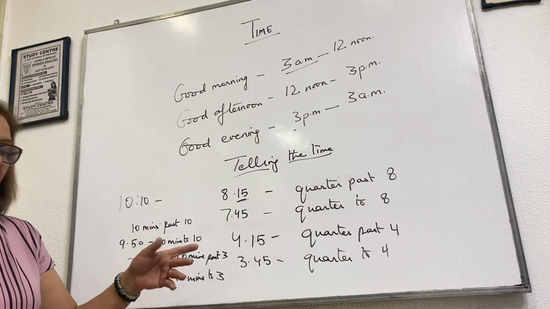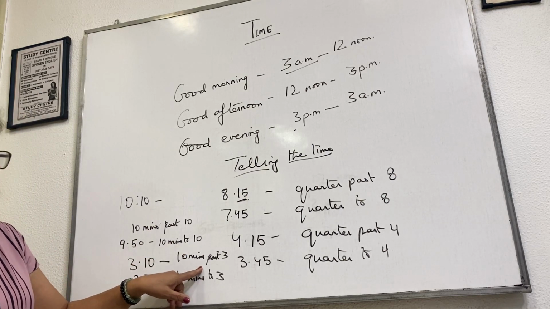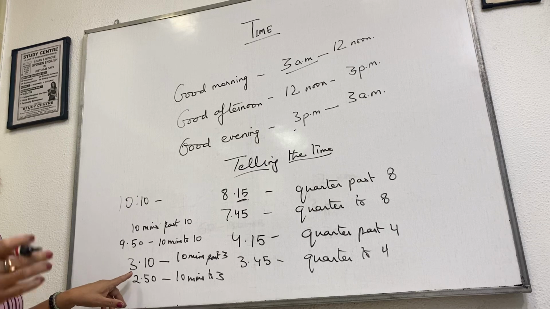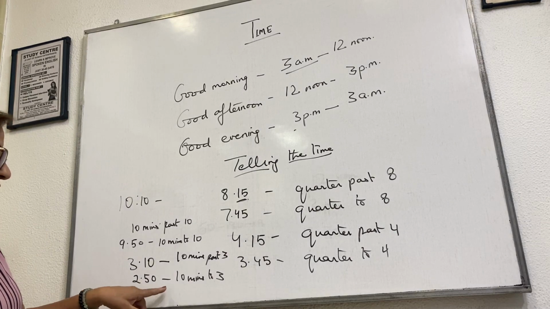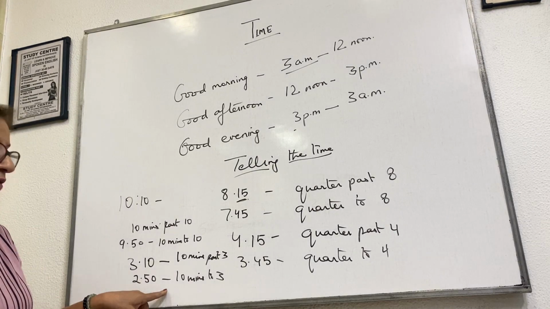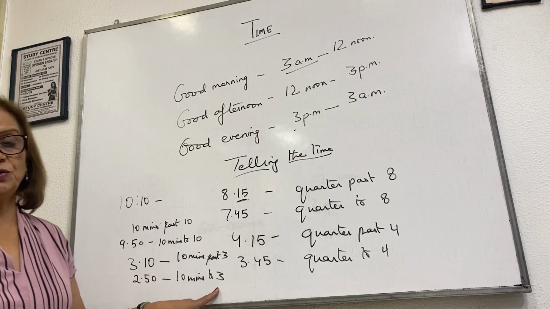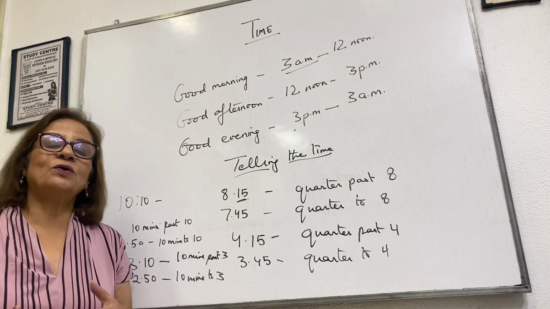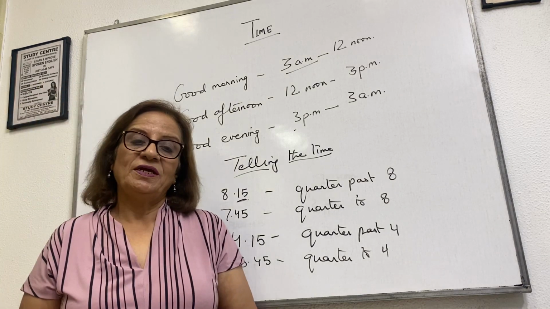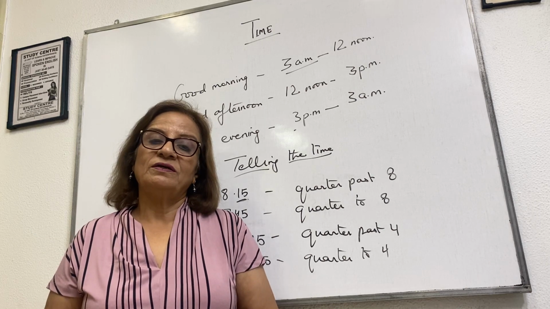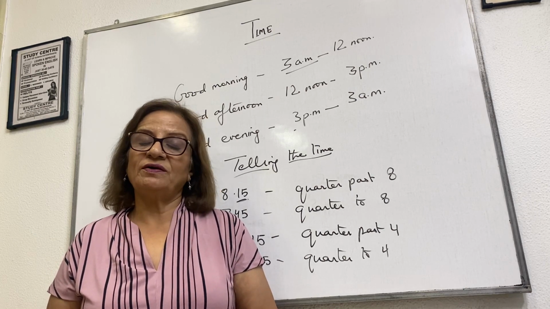When the time is ahead, we say past. Okay? Because it is past 3. It's more than 3 o'clock. And when it is short of 3, then we say 10 minutes to 3. Okay? So this is a good way of saying the time, instead of saying 10:50 or 9:50.